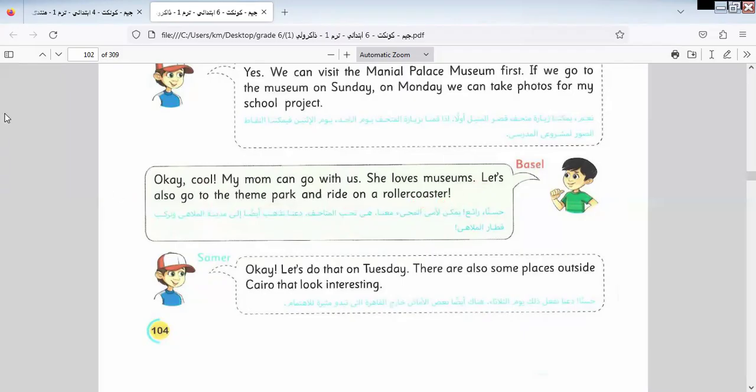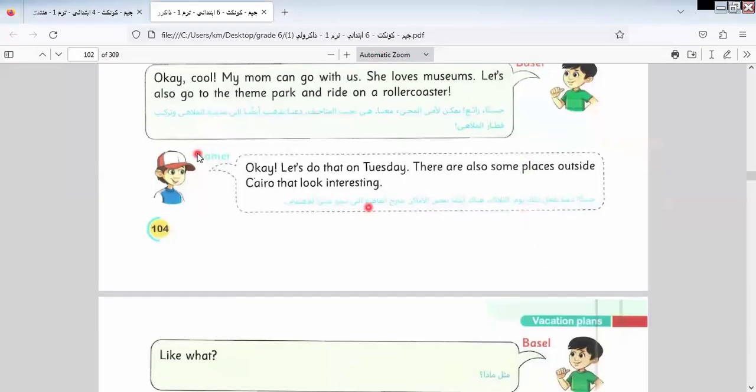I would like to say that "let's," as we told you, must be followed by the infinitive form. Here is the infinitive form. "Let's" must be followed by the infinitive form. I would like you to know this rule. Okay, let's continue the rest of the lesson, because I would like to start lesson 3 today. Okay, let's do that on Tuesday.